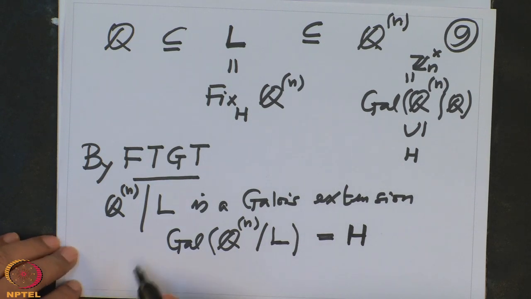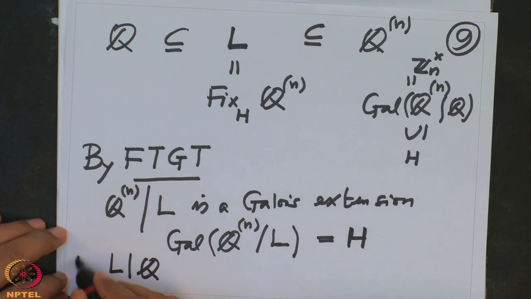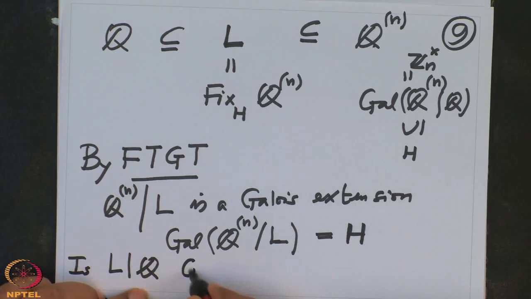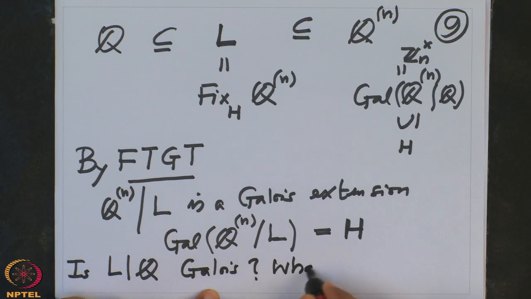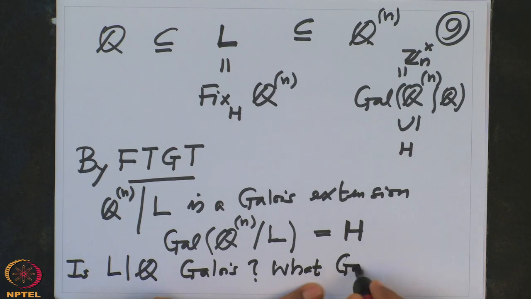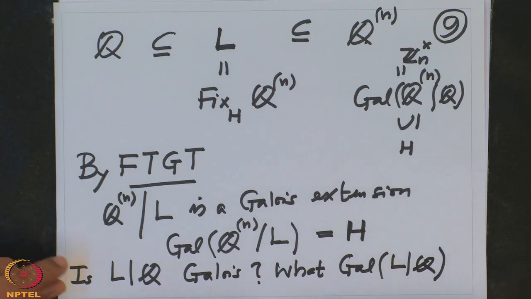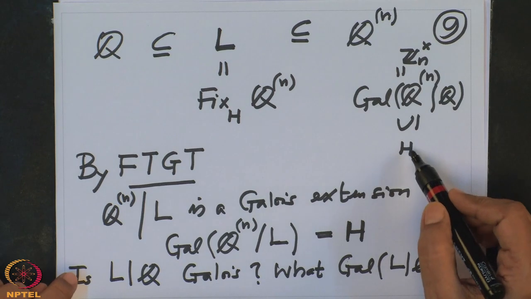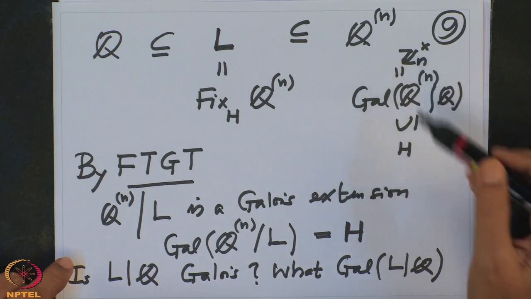But now one may ask, what about this L over Q? Is this extension Galois? And if yes, what is the Galois group of L over Q? And I will prove in this case the answer is yes. And this Galois group of L over Q is nothing but (Z mod n)^× modulo the group H. Here the group H is a subgroup of an abelian group, so H is normal.